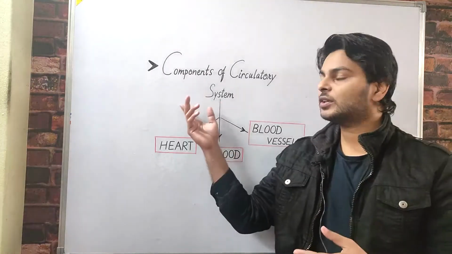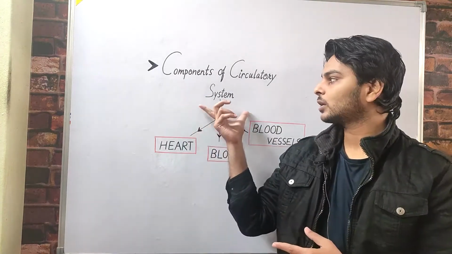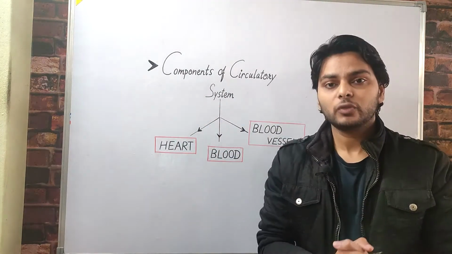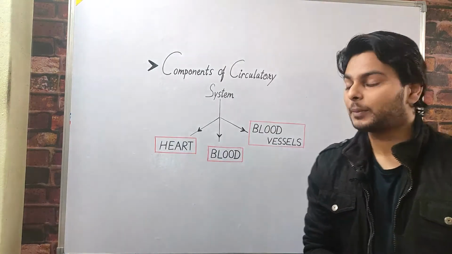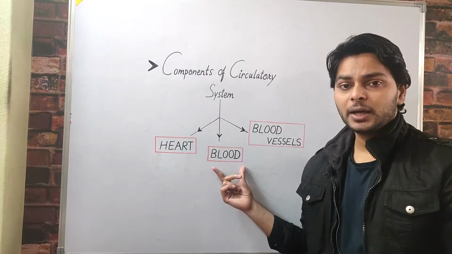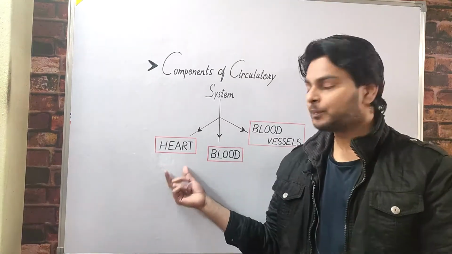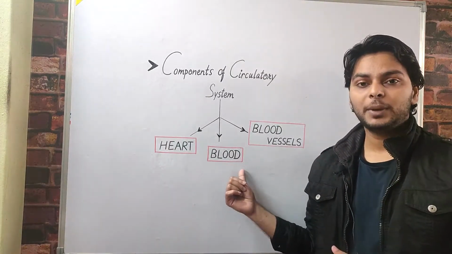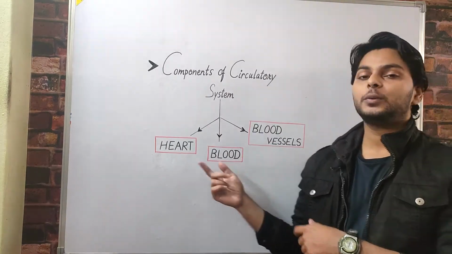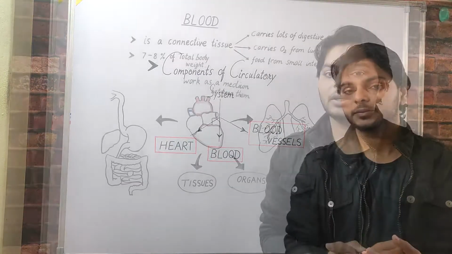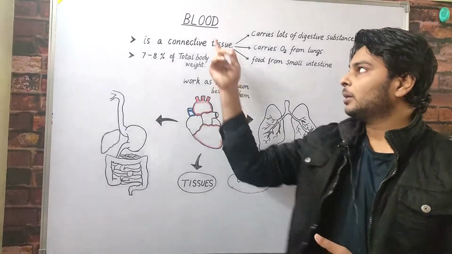Okay guys, now we will discuss the components of the circulatory system. What makes up the circulatory system? There are three main components. The first component is the blood, the second is the blood vessels, and the third is the heart. Firstly we will discuss the blood, later on the blood vessels and the heart. So let's discuss the very first component, blood.